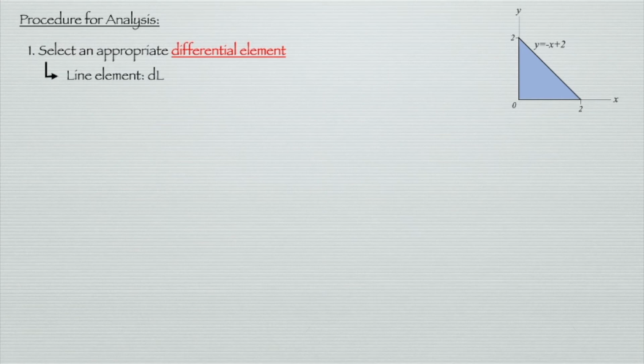So we need to select whether it's a line element dL, an area element dA, or a volume element dV. For example, in this triangle, we are going to select the area element because it is in 2D, so we select the dA element.